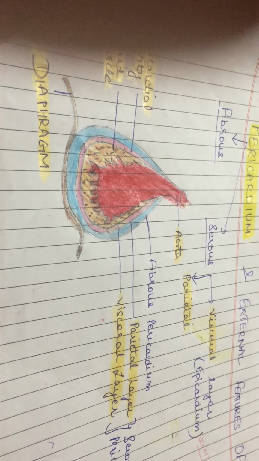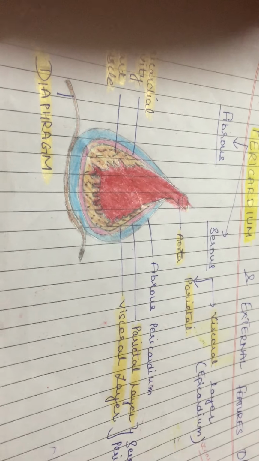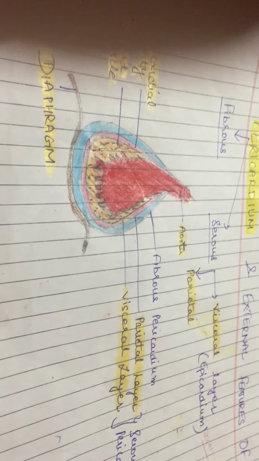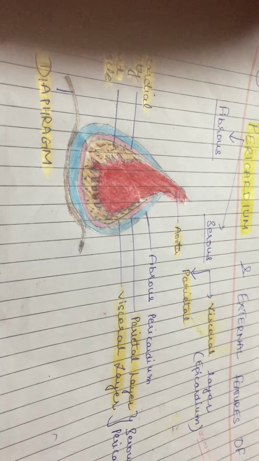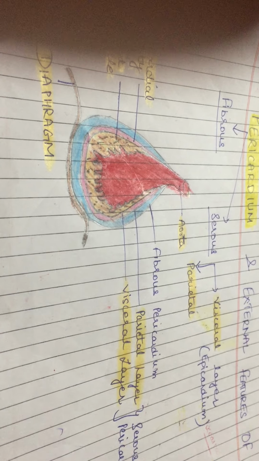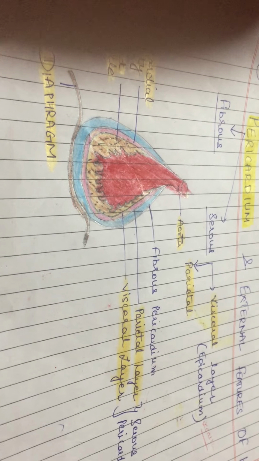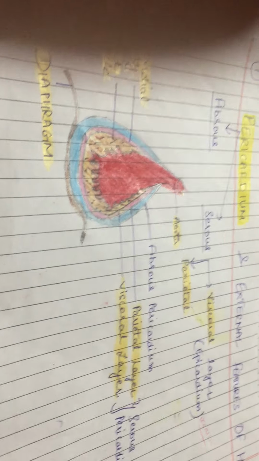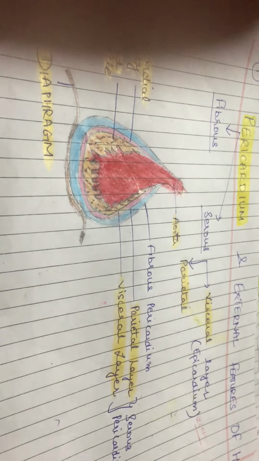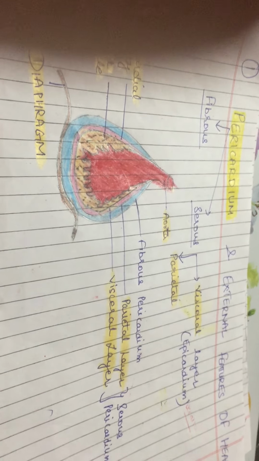Let's look at the review of mediastinum. As discussed in your previous lectures, mediastinum is divided into superior and inferior mediastinum. Inferior mediastinum is again divided into three parts: anterior, middle, and posterior mediastinum. Not going into the details of the mediastinum, I'm only discussing this because the pericardium and the heart are the content of middle mediastinum. Middle is a part of inferior mediastinum, right?